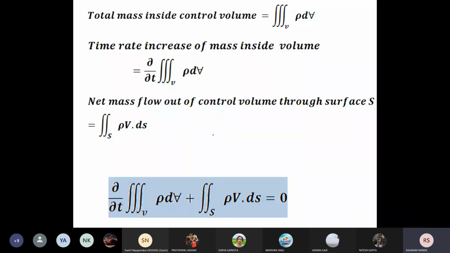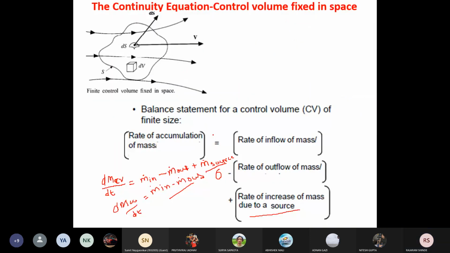Now again I will go back here, and if I consider one small elementary volume, and if we consider the instantaneous density as rho, then we can take the mass inside this small elementary volume, that is rho into dv.